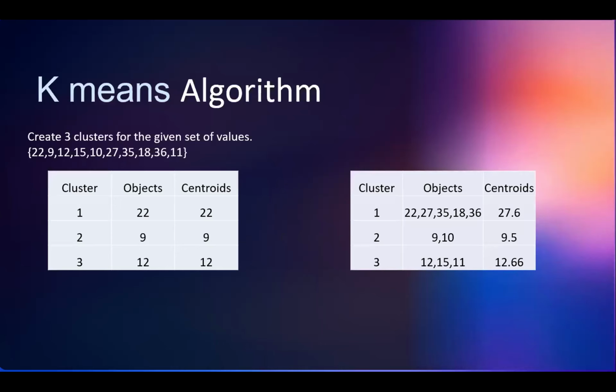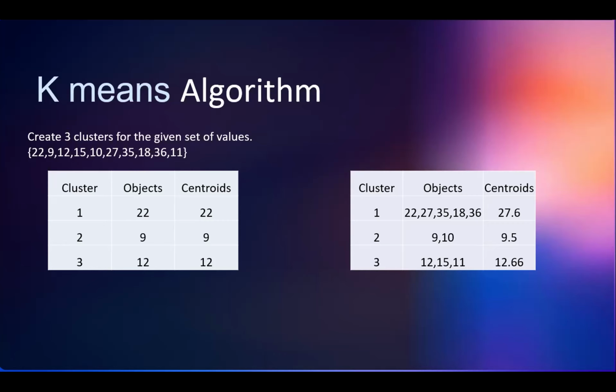So, the K-means algorithm. In that, first we have to decide the data values given there, then how many clusters we have to make. In this example, I am assuming that we have to create 3 clusters. So the first 3 values I have taken as objects. Next, one by one, we have to calculate the distance from these objects. Centroids are 22, 9 and 12. I have taken them as centroids, the center values.